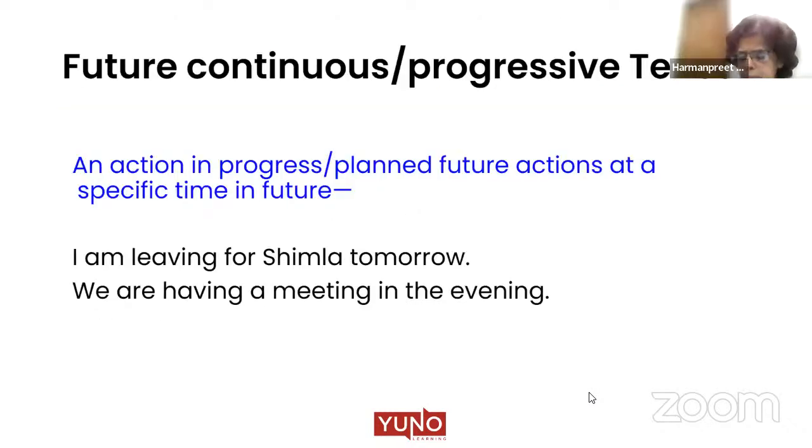Now, after simple future, we come to the next variant, and that is future continuous tense. Continuous tense or progressive tense, it is one and the same thing. Whenever we say continuous, what is the first thing which comes to your head? Usage of ING. The ING form. And we Indians are in love with ING. We love to add ING to everything, whether it is required or not.